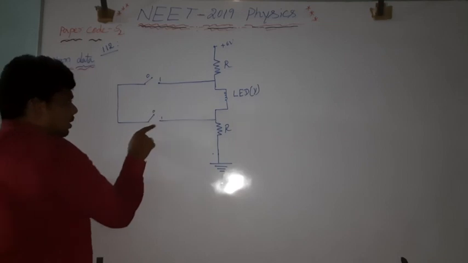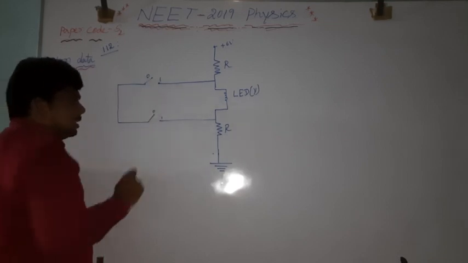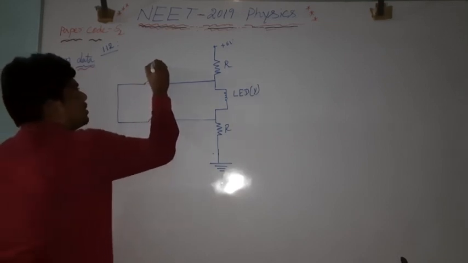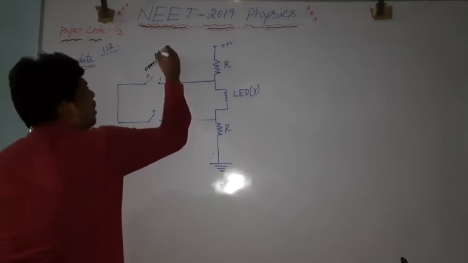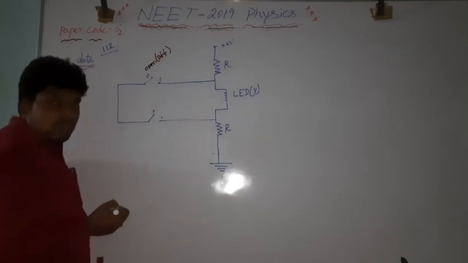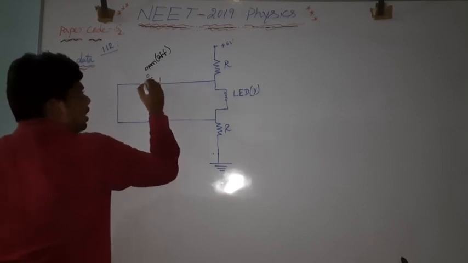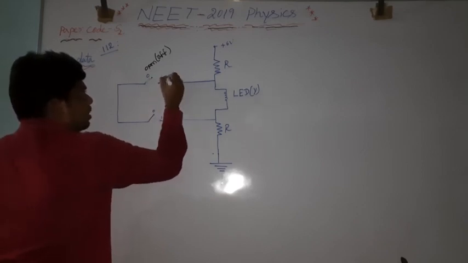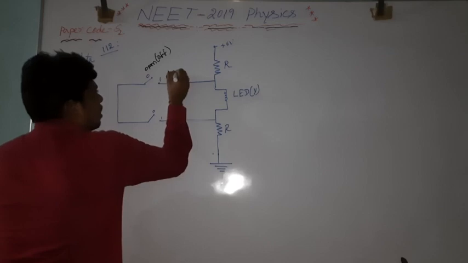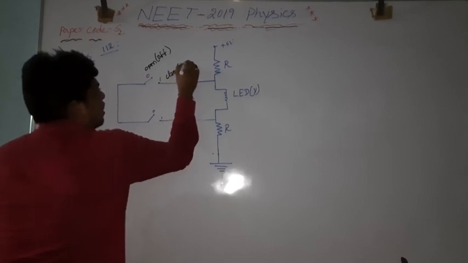Here there are two keys, and 0 means open, or else you can say off, not on. That is considered as off. Again 1 is considered as, if it is pressed here, you can say closed, and you can say on.